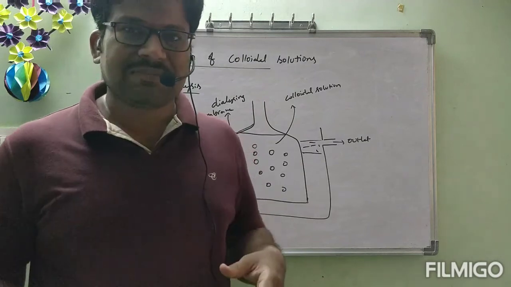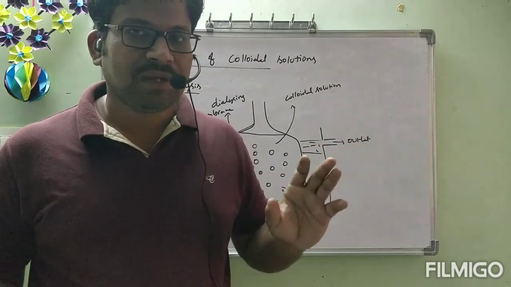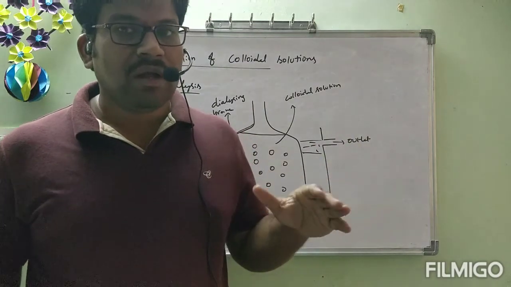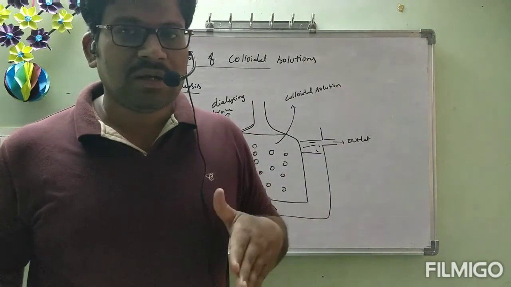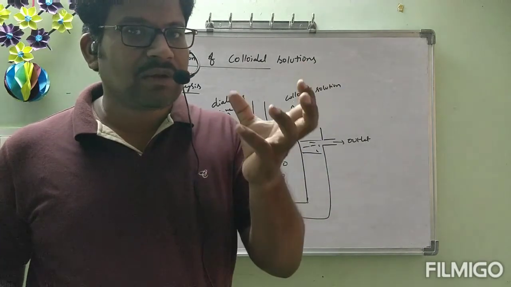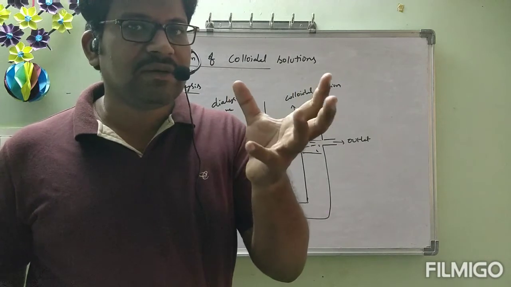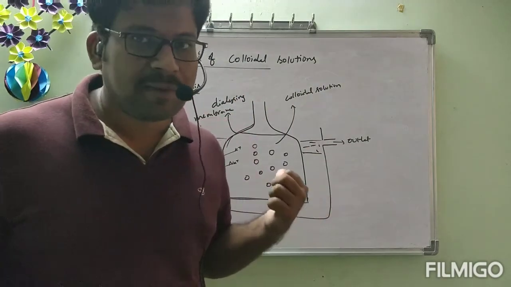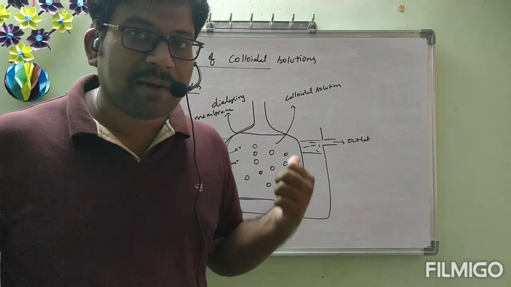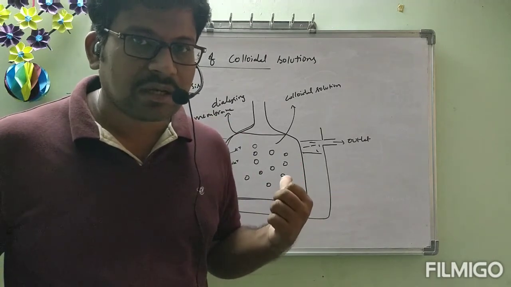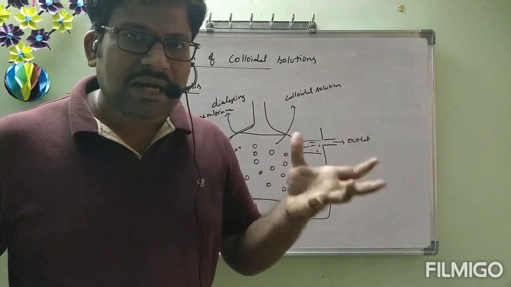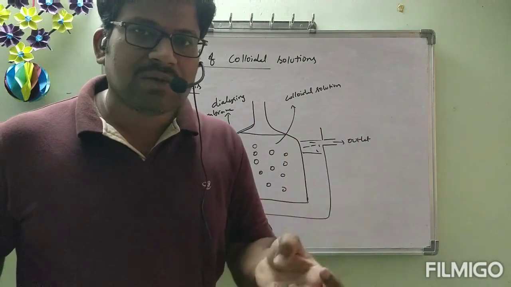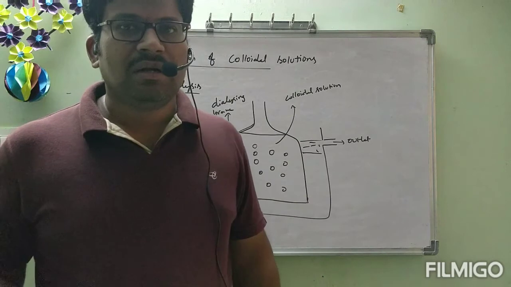Okay, this process must not be continued for a long time. If you go for a long time, all the electrolytes will be gone out and we are left with only colloidal particles, which again come together and form a suspension. If it happens, only in the presence of the peptizing agent will it be stable. Correct or not? If you remove the entire electrolyte, again they will come closer and form a suspension.